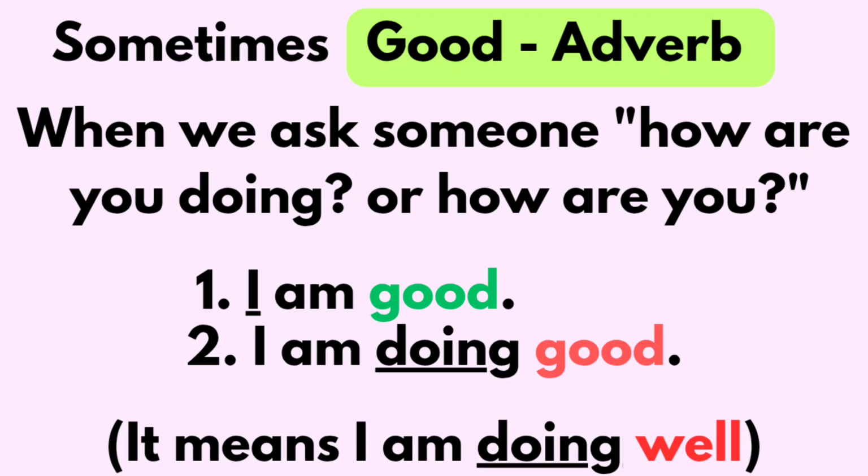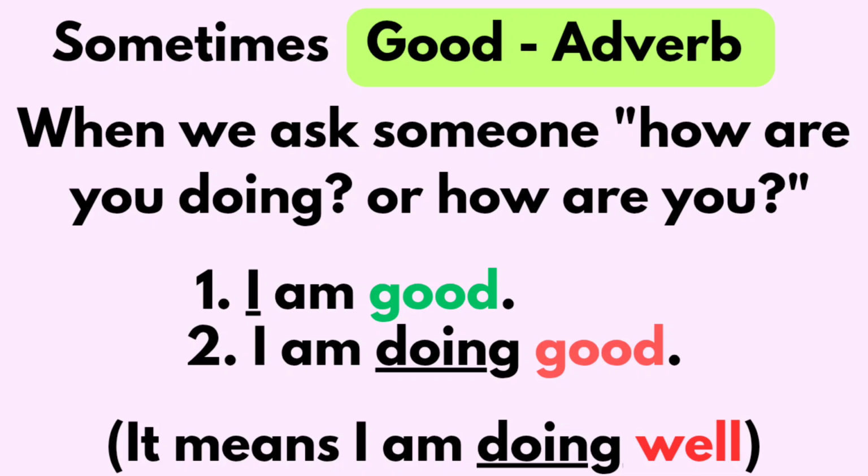So far we have discussed that good is an adjective. Sometimes it acts as an adverb. When we ask someone, how are you doing? Or how are you? They might say, I'm doing good or I'm good. Both are correct. Here in the first sentence, I'm good, good is an adjective and it describes the pronoun I, right? I'm doing good. In this sentence, I'm doing good means I'm doing well.